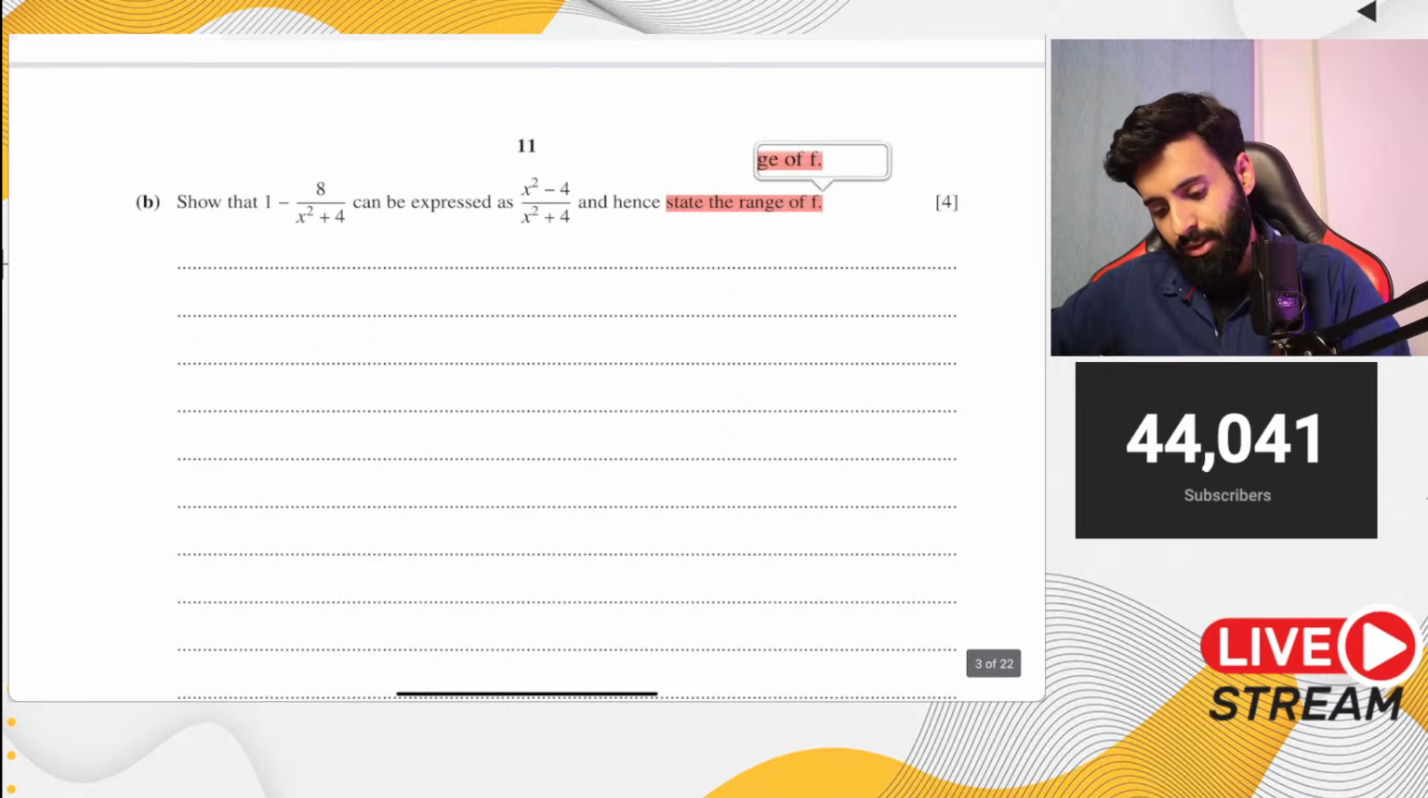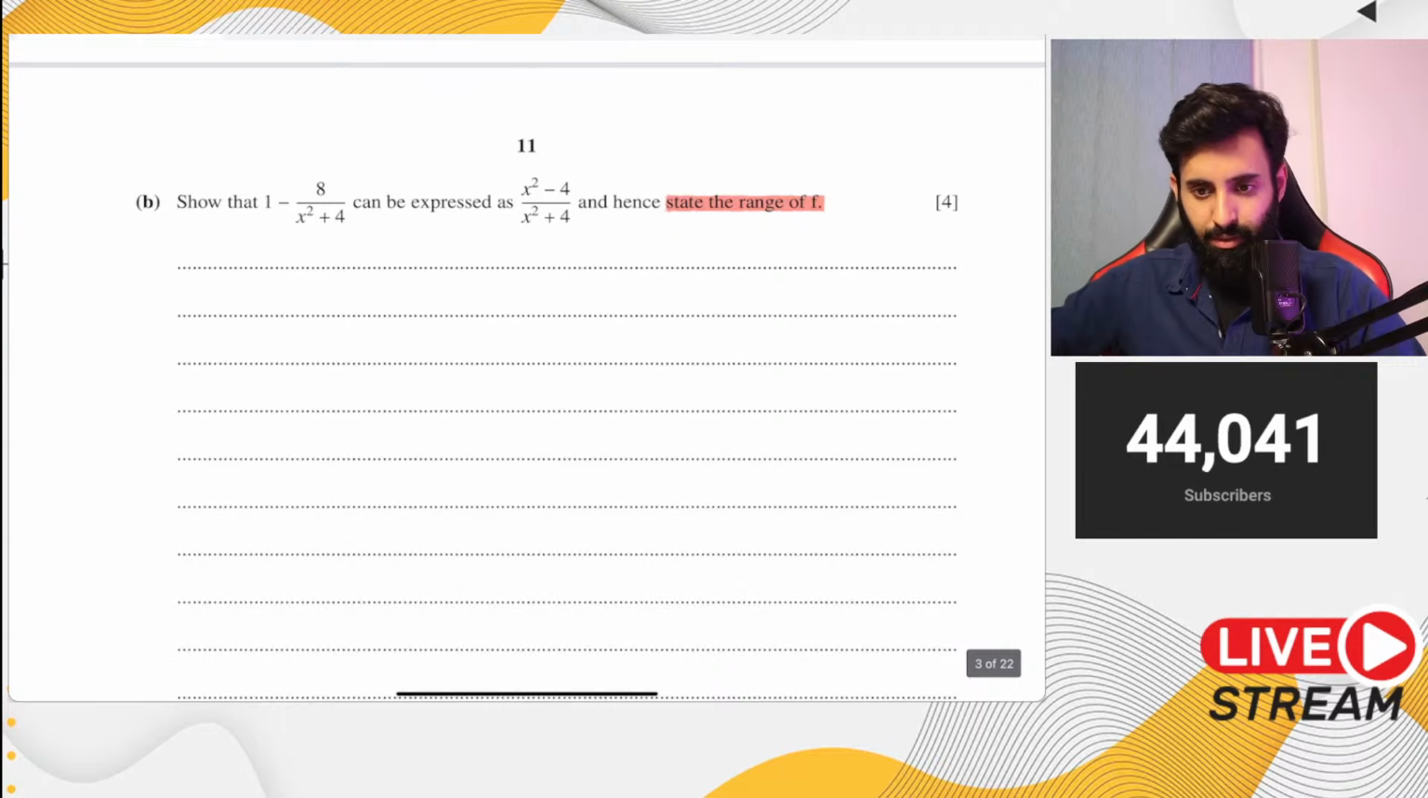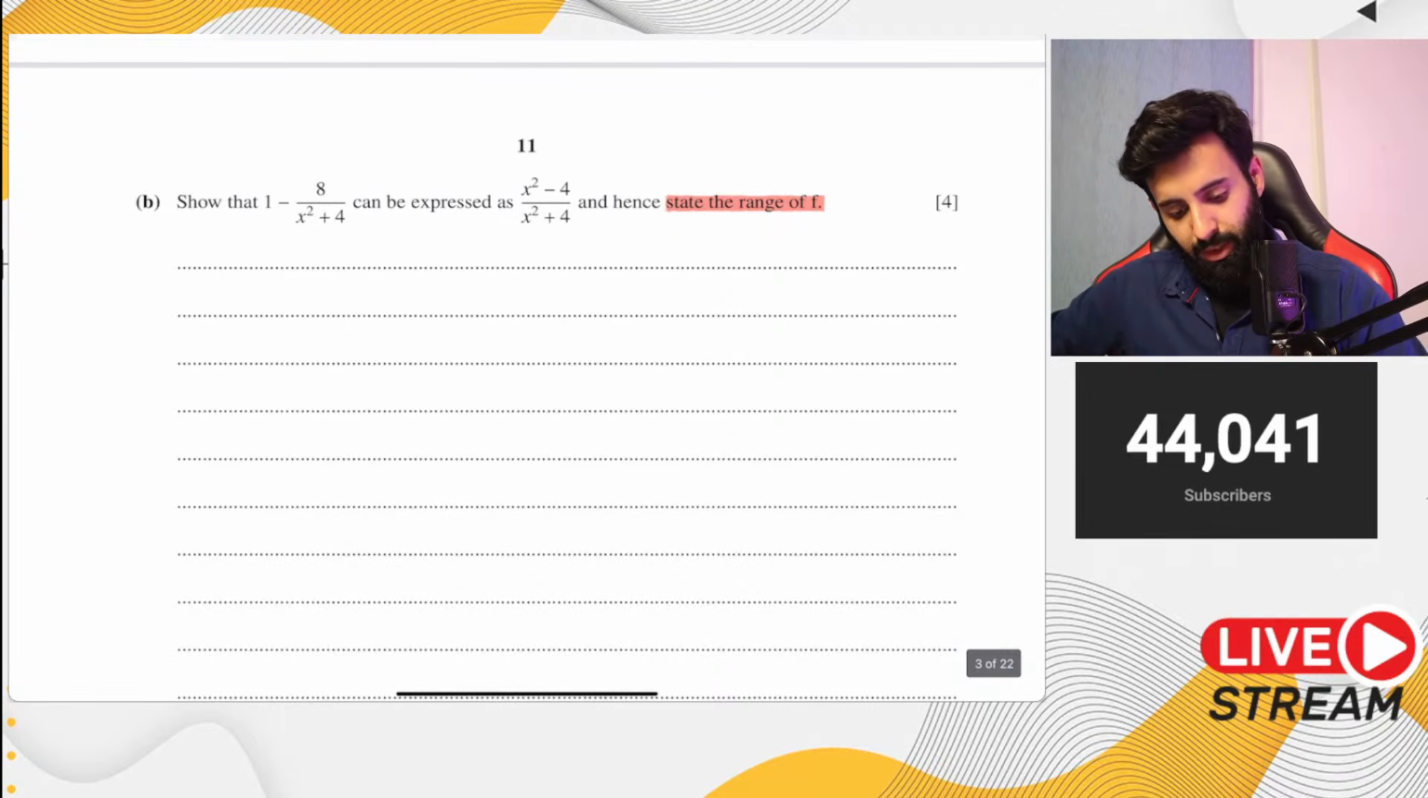Okay, so it's a 4-mark question where there's a mark for range as well. Okay, so what do we do? Here's what we do. So first we take the LCM, which is going to be x squared plus 4. So this we multiply by x squared plus 4, which means this also we multiply by x squared plus 4. So what do we have? We have x squared plus 4 minus 8.